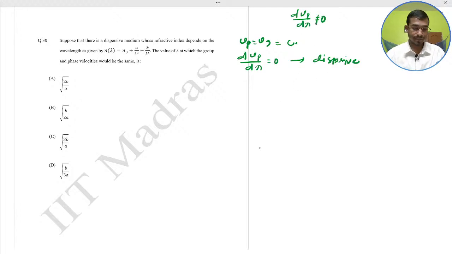So d by d lambda of c by n, because v equals c by n.